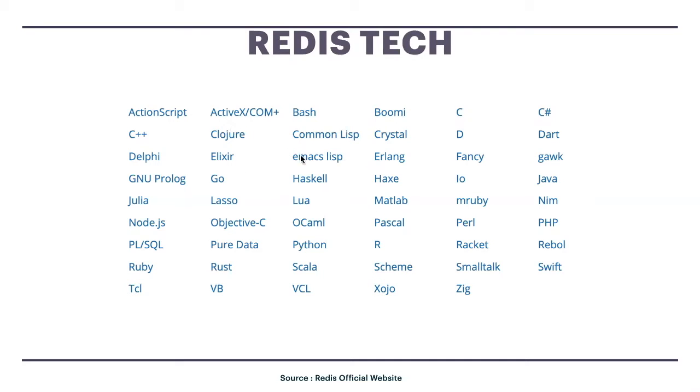So don't think like we are using it only in Python, but we can also use it in multiple languages, because it is a memory cache database basically, right?